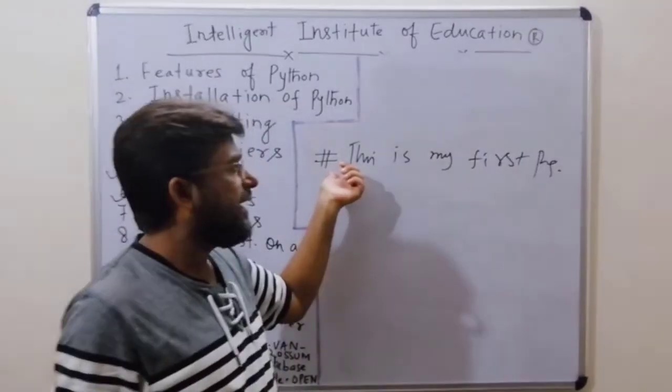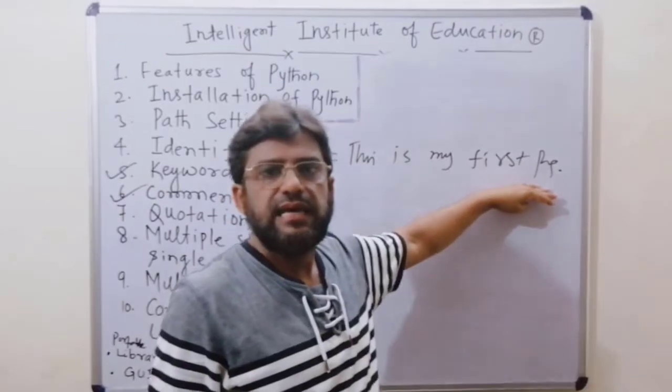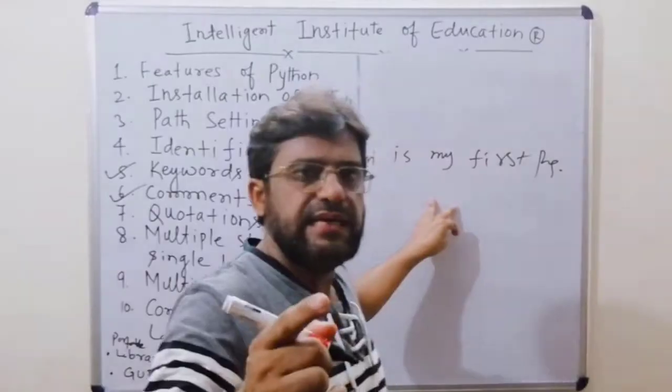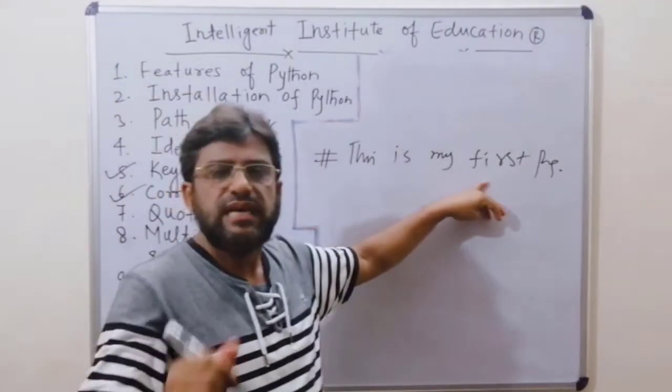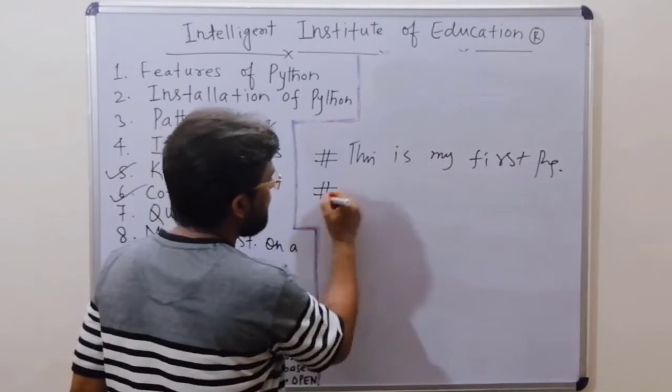Basically in Python we have single line comments. In Python we don't have multiple line comments. It means that if we have multiple lines, we have to again use the hash symbol.